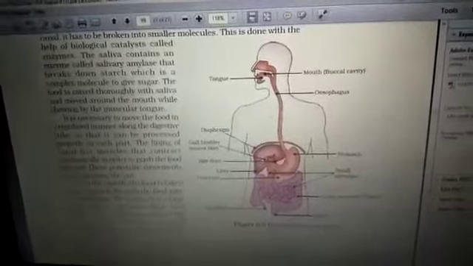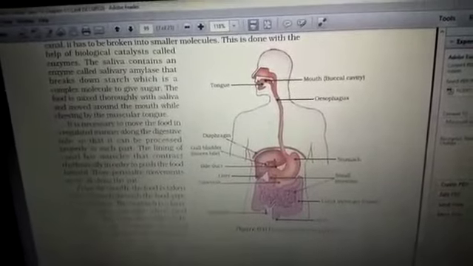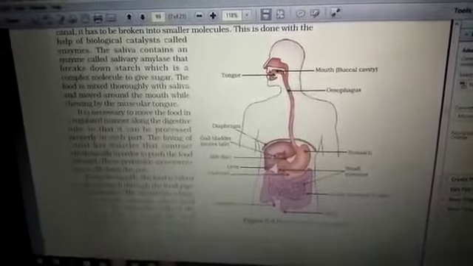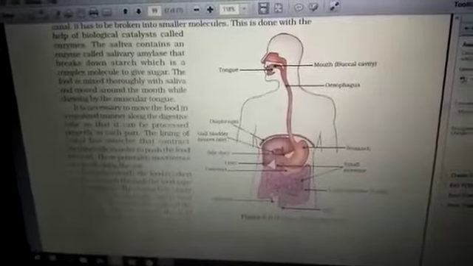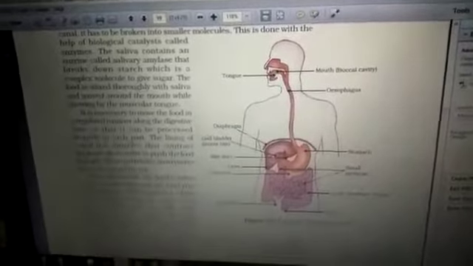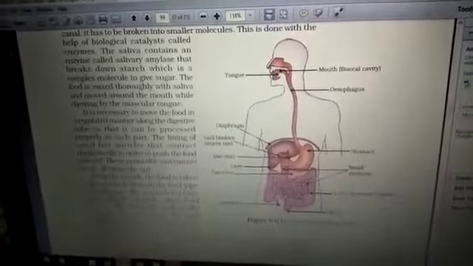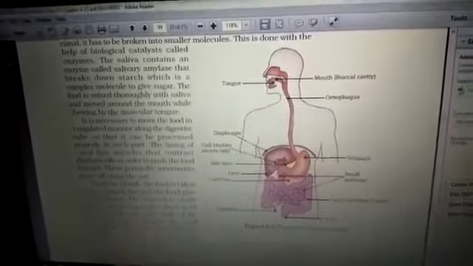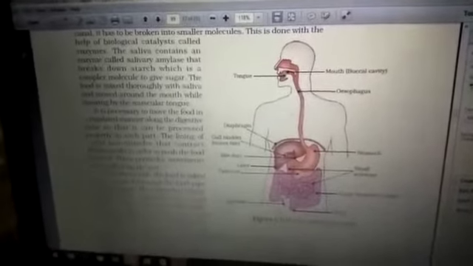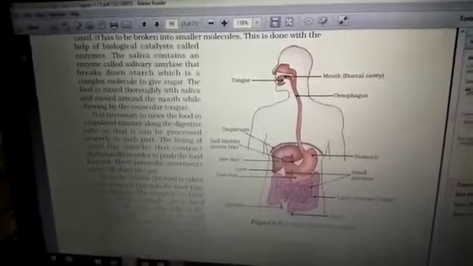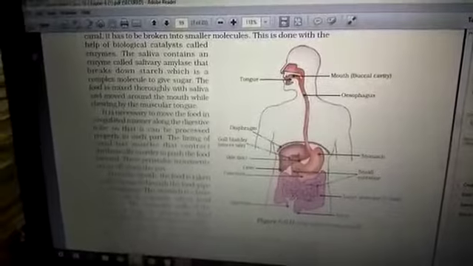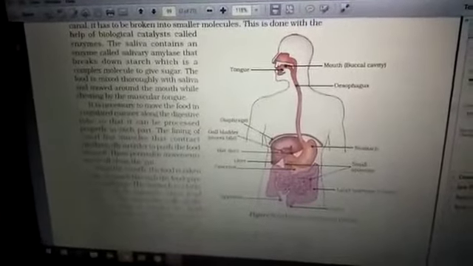Then comes your buccal cavity. It is also called the oral cavity, that is the hollow region. When you open the lips, the inside hollow cavity where the teeth and the tongue are located is called the buccal cavity. This buccal cavity contains three main parts. First, the tongue. Second, the teeth. And third, the salivary glands, which are present near this whole buccal cavity region.